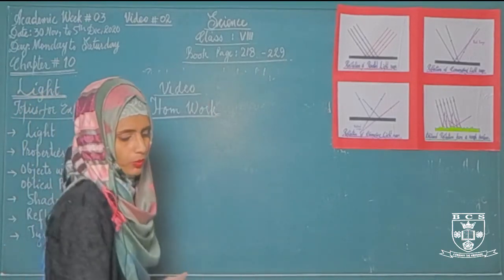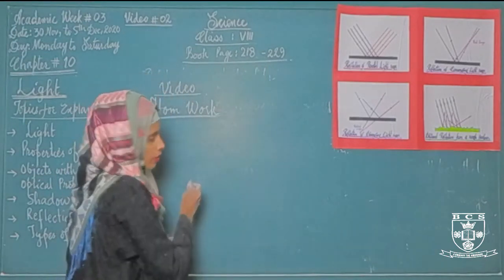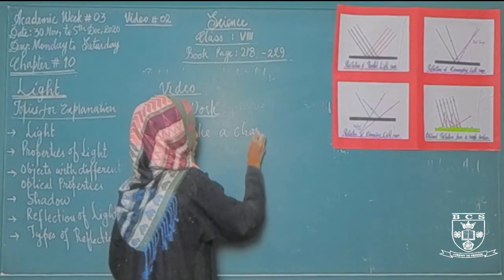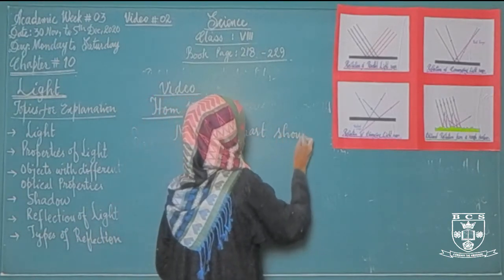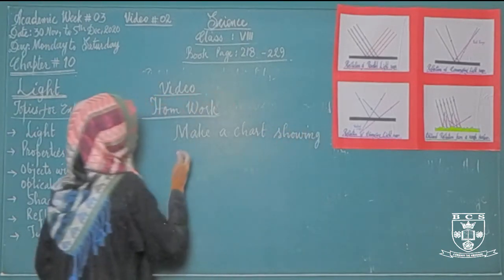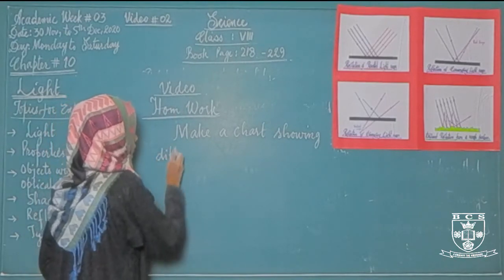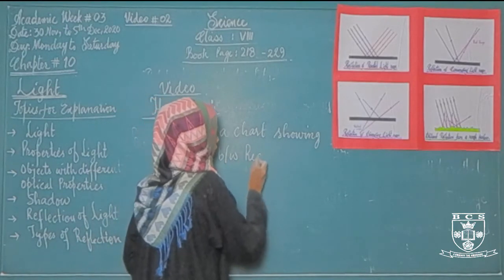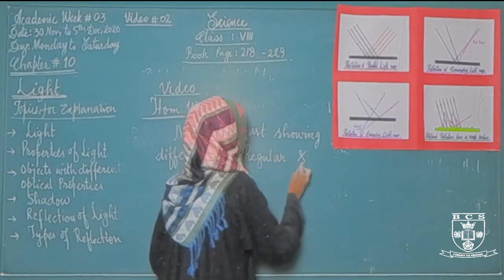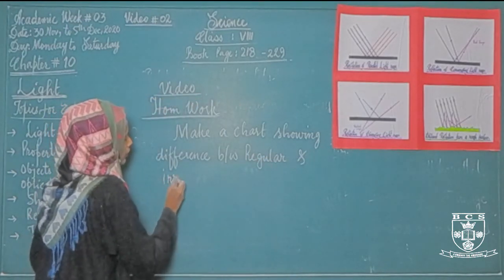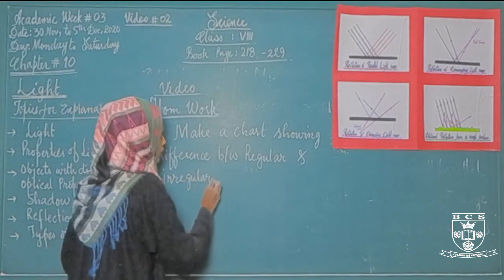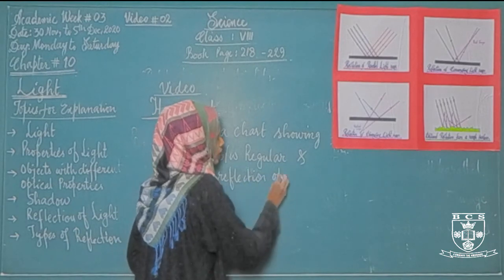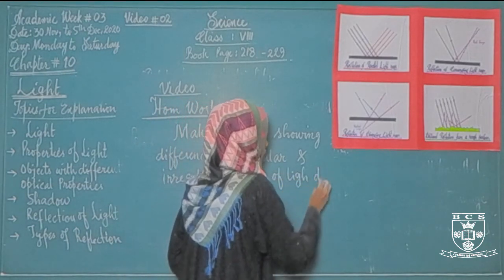You will make a chart showing the difference between regular and irregular reflection of light diagrammatically.